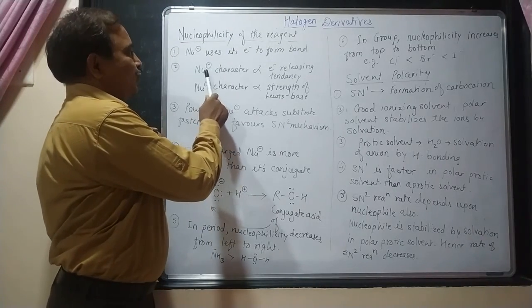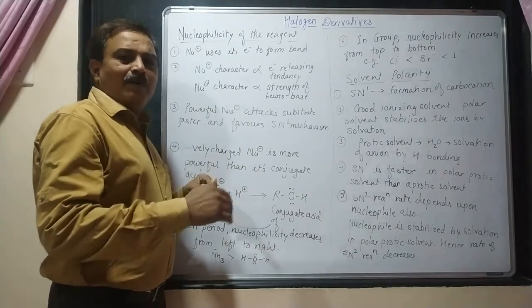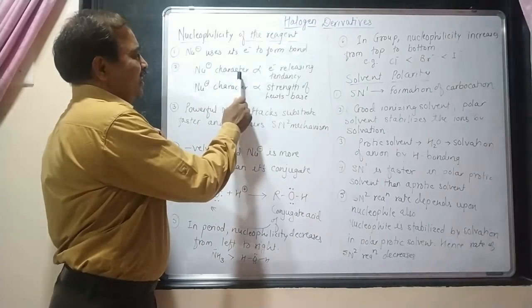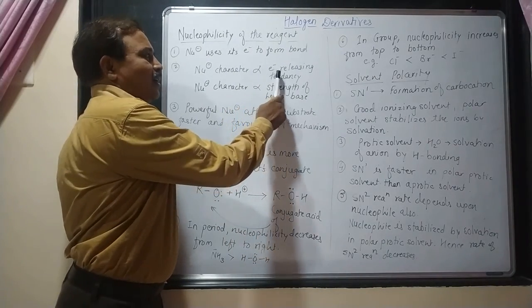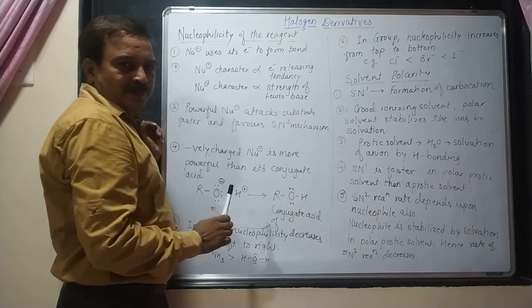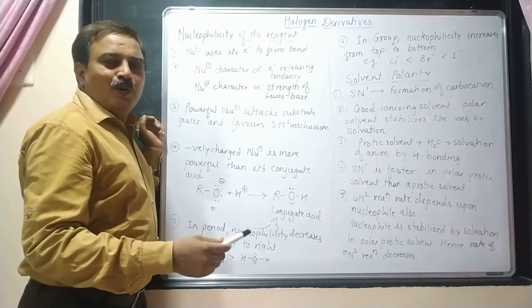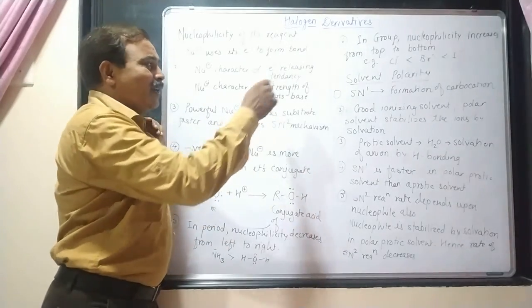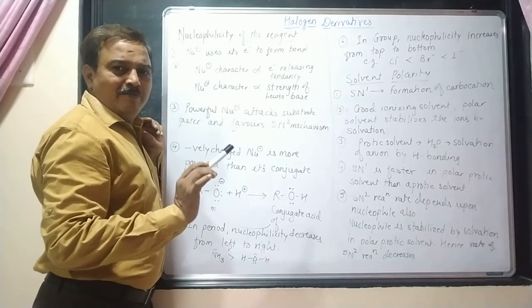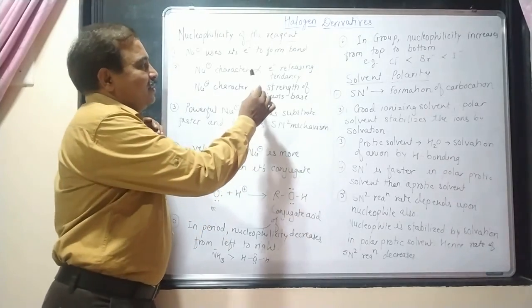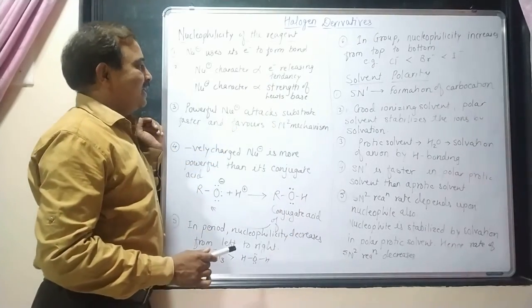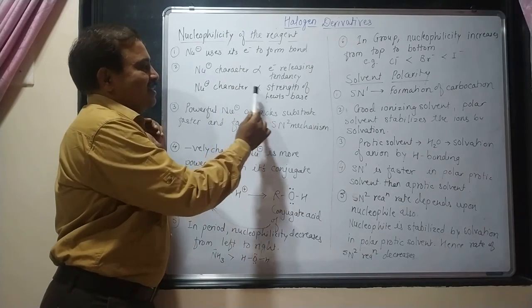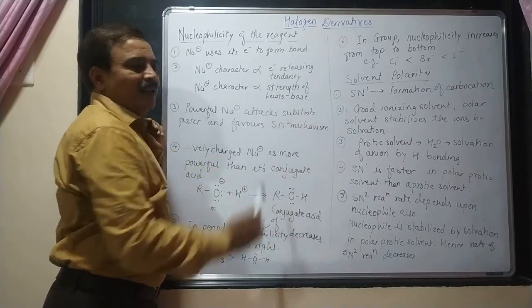So therefore, the nucleophilic character plays a very important role in both of the mechanisms. The nucleophilic character is directly proportional to electron releasing tendency. As the nucleophile uses its electron pair, its tendency of electron releasing varies with the different nucleophiles. Again, the nucleophilic character is directly proportional to the strength of a Lewis base.